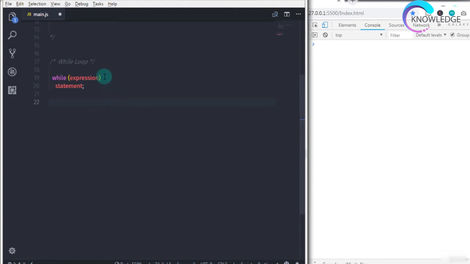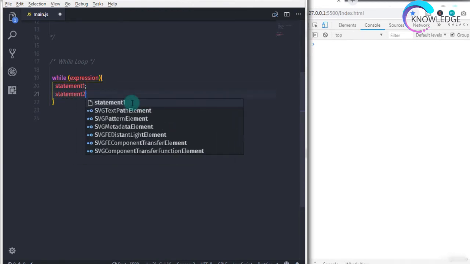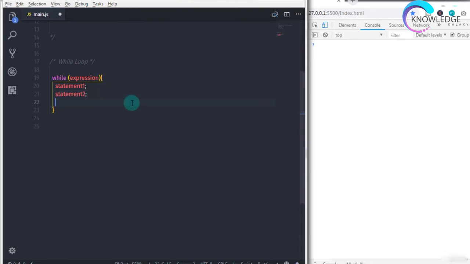On the other hand, if JavaScript returns false, then JavaScript skips the statement and executes the rest of the code. In simple words, the while loop only executes when the expression returns true. If the expression returns false, then the while loop terminates. To wrap multiple statements in the while loop, you can use a compound statement with opening and closing curly braces. So let's take an example and understand how the while loop works.